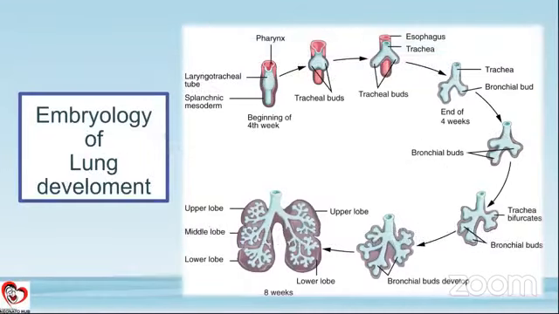Before we move on to even the surfactant production, this is the basic embryology that we need to know. We are talking about the embryonic stage of the lung development, which occurs between around the 4th to 7th, 8th week. Here, as we can see, the laryngotracheal tube is formed, through which we get bilateral tracheal bud formation. The tracheal buds further bifurcate and form the bronchial buds.